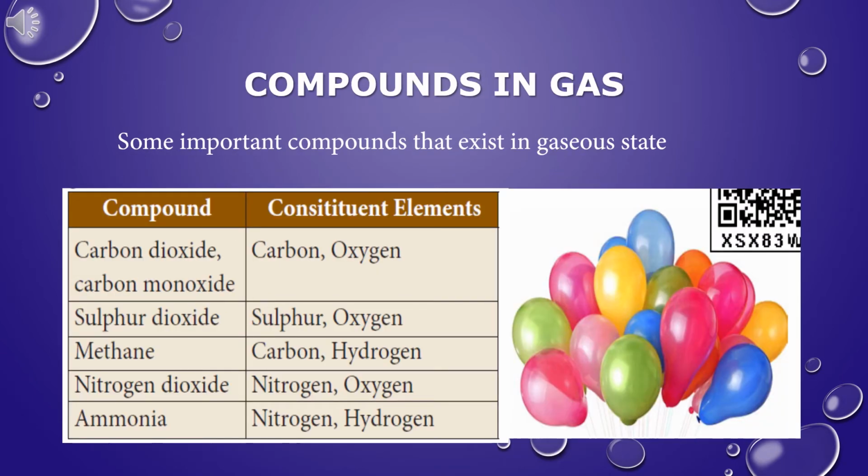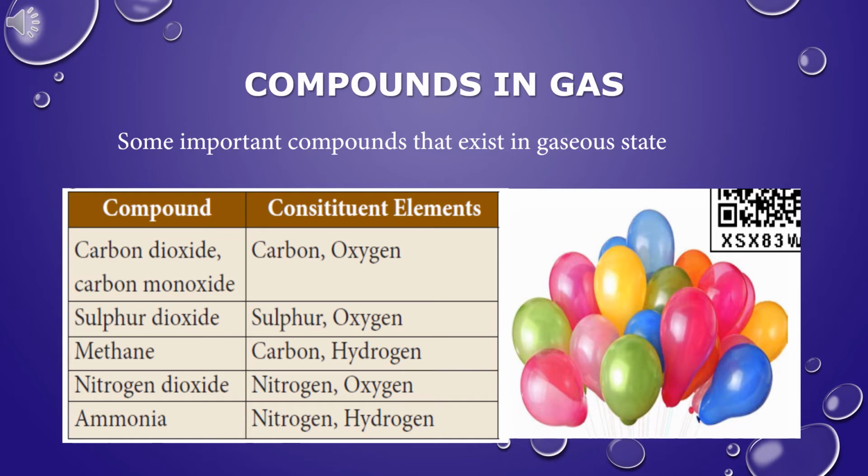Compounds in gas. Some important compounds that exist in gaseous state are carbon dioxide and carbon monoxide. The chemical formula for carbon dioxide is CO2. Di means 2. Carbon dioxide contains one carbon atom and two oxygen atoms. Carbon dioxide is a colorless and odorless gas. Carbon dioxide does not support burning. Carbon dioxide is used to prepare soft drinks. It is used in fire extinguishers.